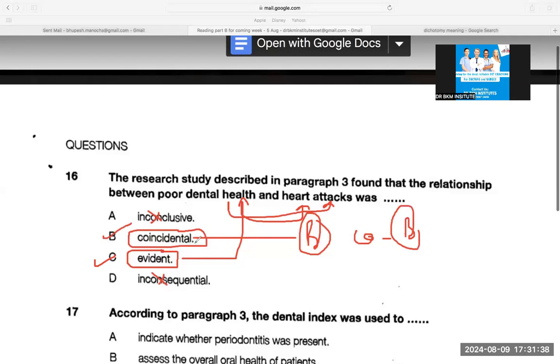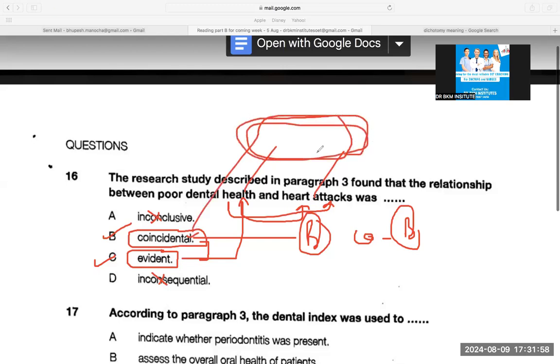In the final exam, I don't think these two words would come together, because the word evidence means there should be strong proof, and the word proof was not given. So in that case, I did coincidental, that they coexist, that there is a strong association, meaning when there is poor dental health, there is a heart attack, acute myocardial infarction, happening at the same time. Incident means happening at the same time. Co means together. So I did B, but at least I did not do A and D.